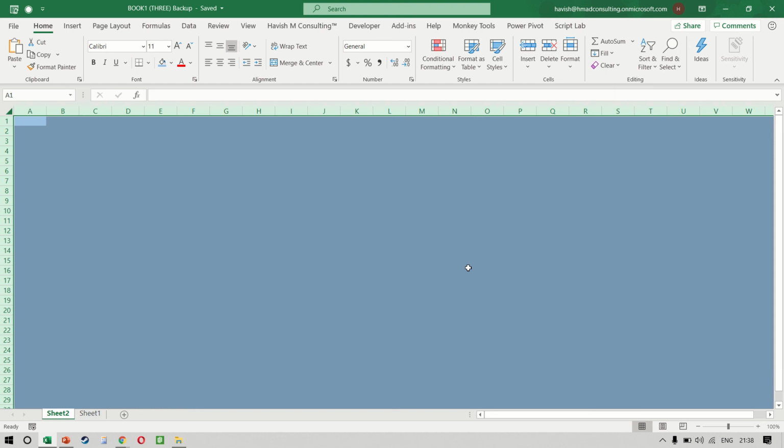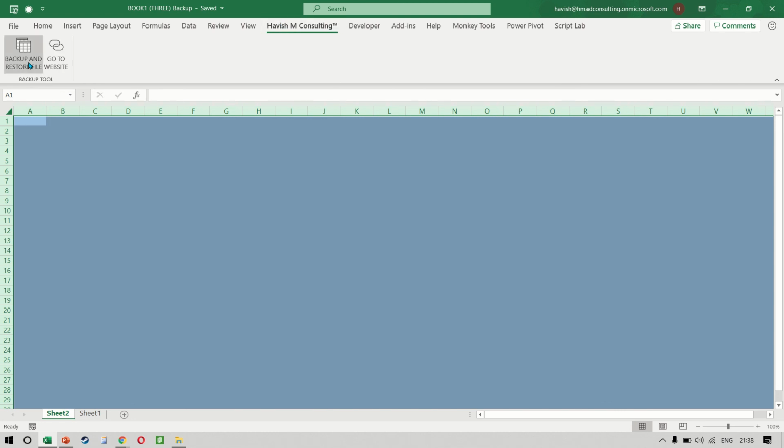So this is a very handy tool because it allows us to keep saved copies of our progress as and when we require. It is very simple to do this because we don't have to click on several buttons to make that happen. It's just a single click. And more importantly, it allows us to quickly move back and forth between multiple versions of the same workbook.